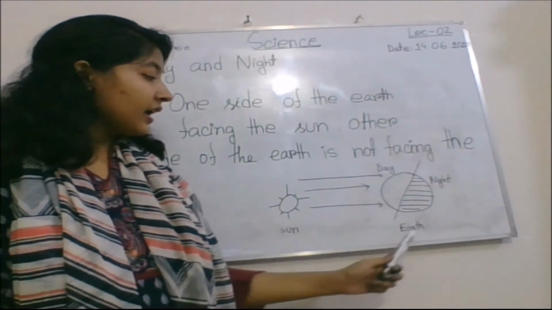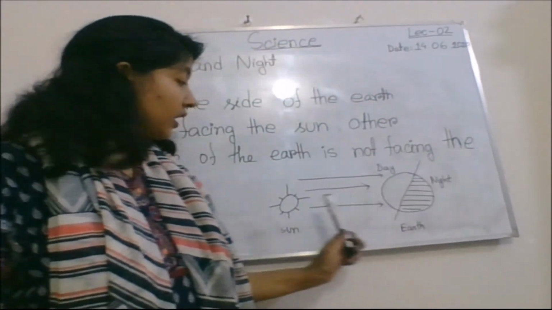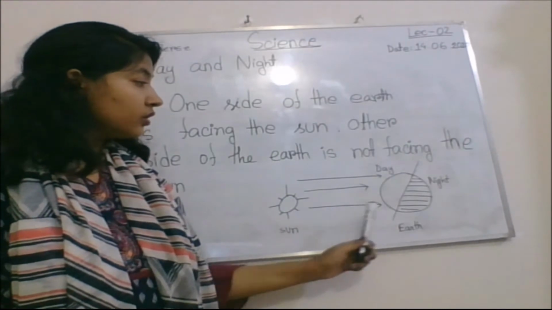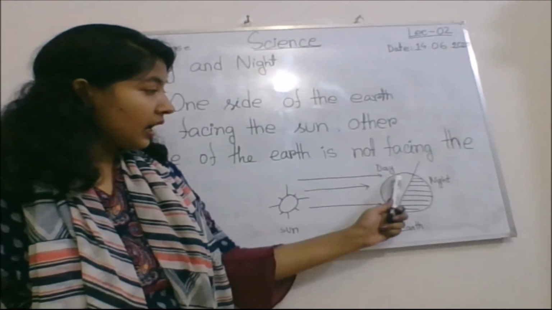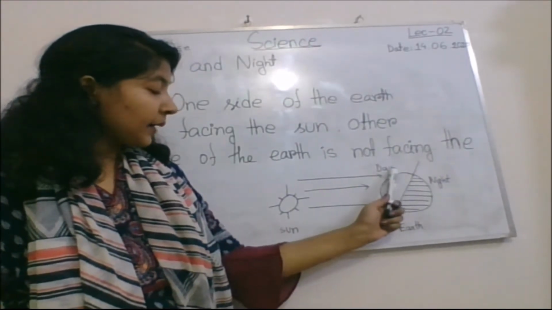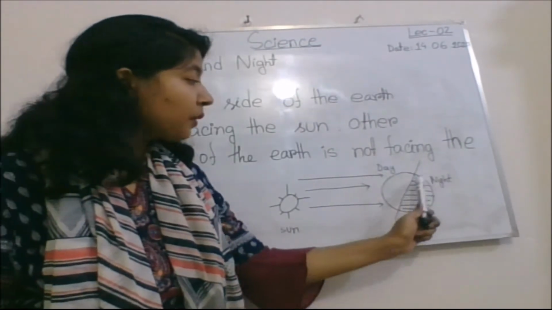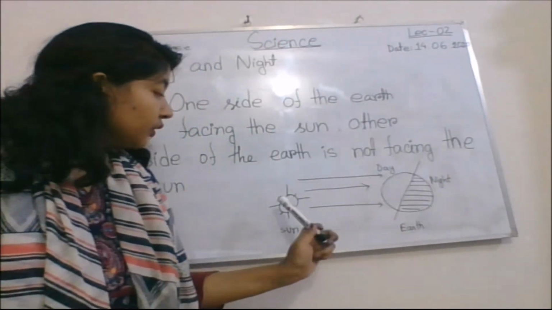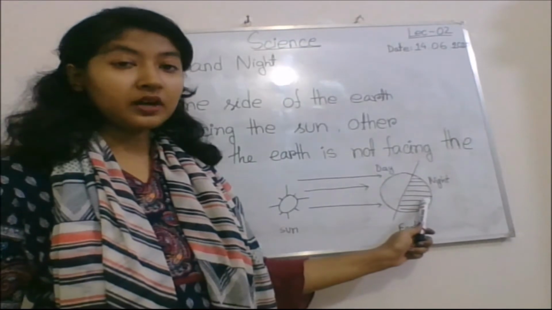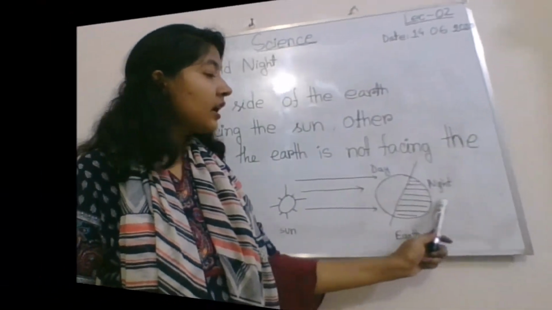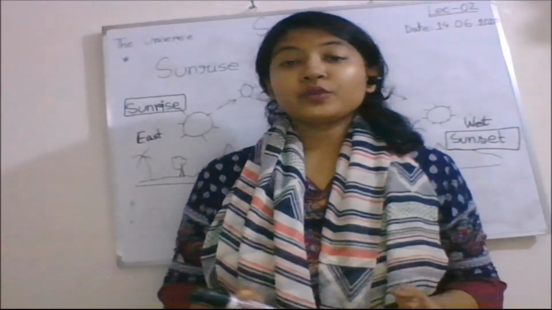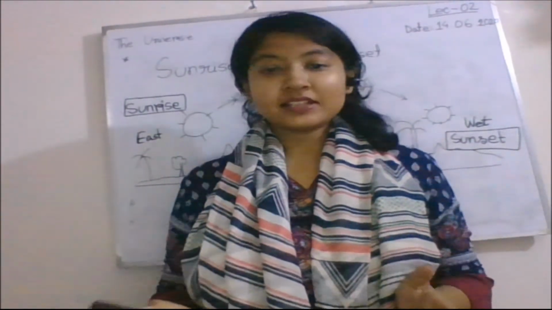This is Sun and this is Earth. Sunlight falls on this part of the Earth, so here is daytime. And in this part of the Earth, no sunlight falls, so here is nighttime.